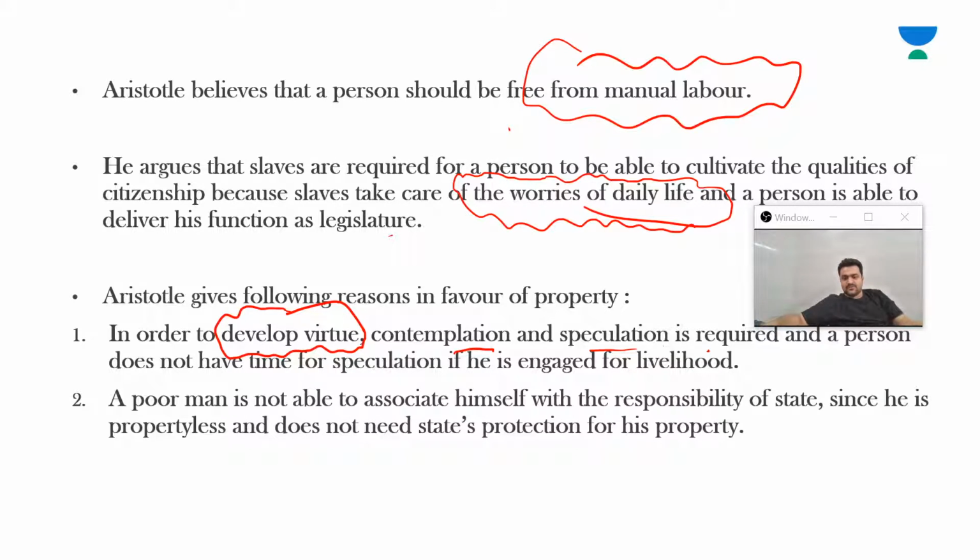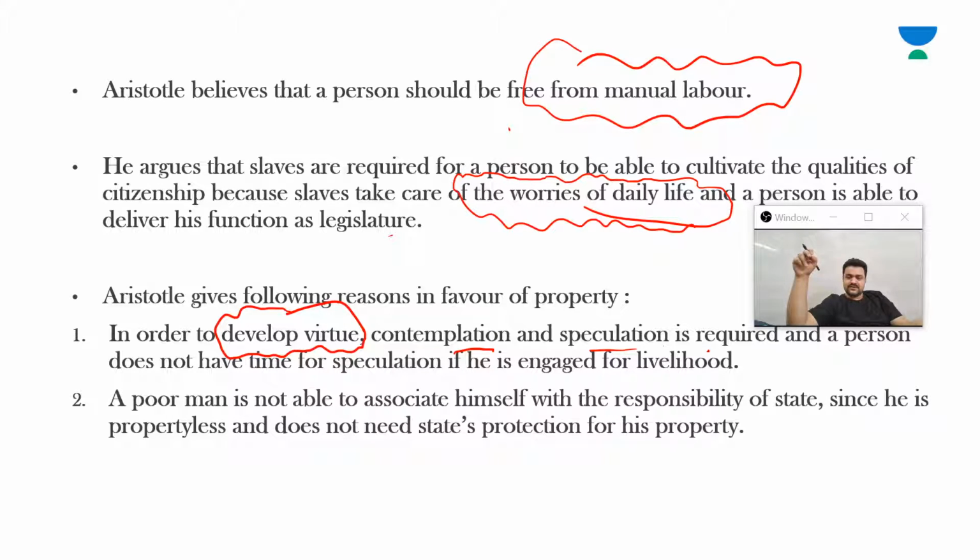And a person does not have time for speculation if he is engaged in livelihood. Now, if throughout the day you are engaged in the process of production to earn your livelihood, then you won't get the time for contemplation, free thinking, philosophizing, speculation. All that is required according to Aristotle.